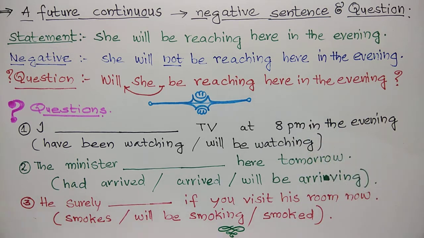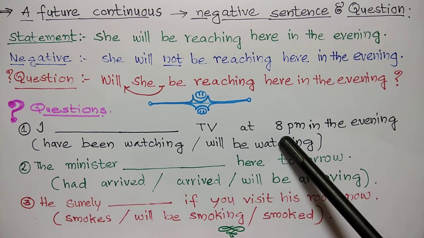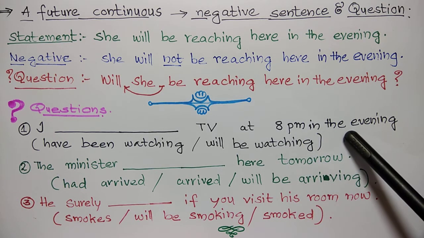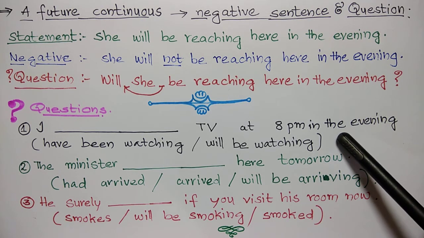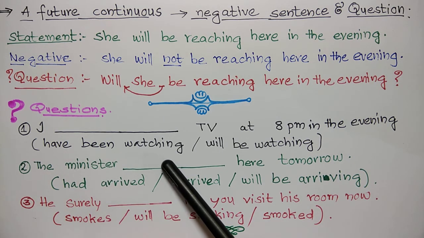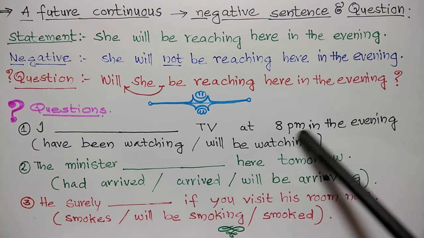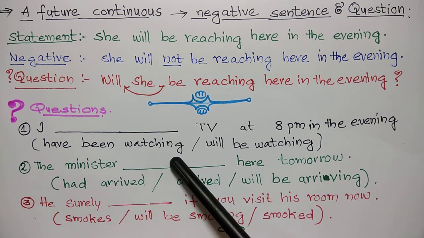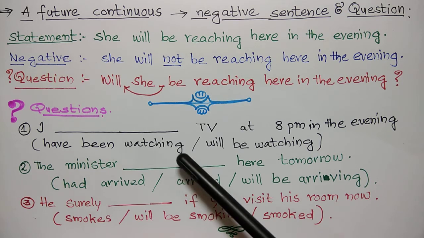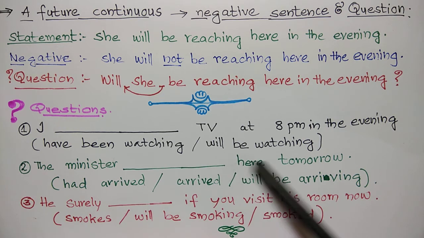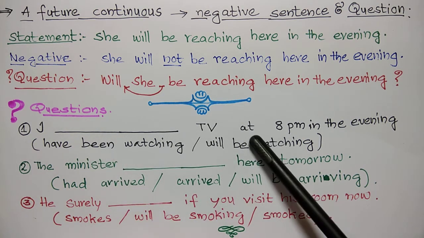Now try to answer these questions. First one, I dash TV at 8 p.m. in the evening. So this is a point of time in the future and the action is a progressive action. The options given are have been watching, will be watching. Here it is a point of time, so we have to use will be watching. Have been watching we use for a duration of time. So I will be watching TV at 8 p.m. in the evening.